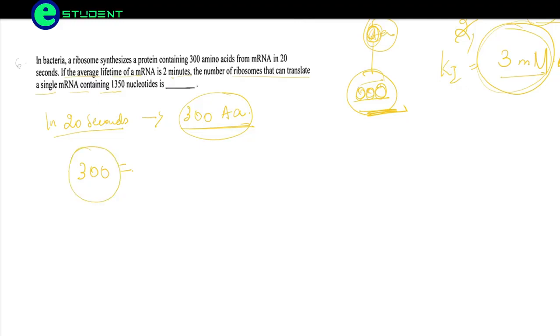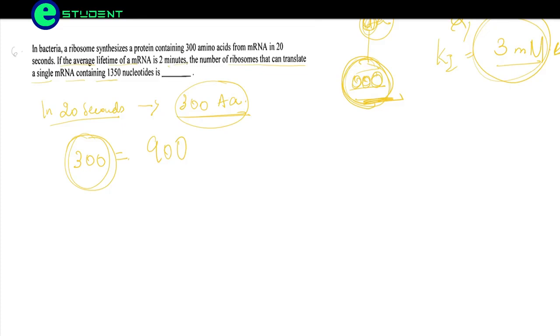Each amino acid is coded by a codon of 3, so 300 amino acids will be coded by 900 codons. So 900 divided by 20. Why 20? Because in 20 seconds it is coding for 900 codons. So 900 codons are read in 20 seconds, which will be equal to 45.